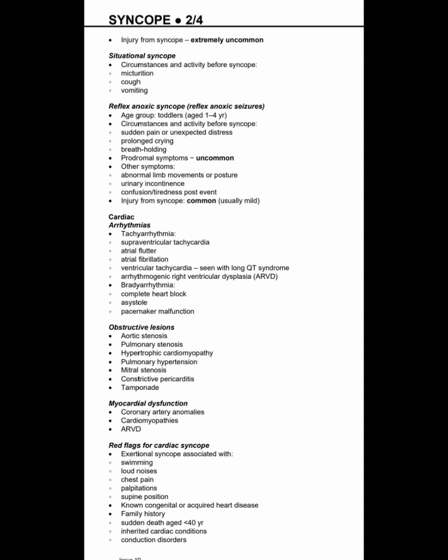Cardiac features. Cardiac causes are arrhythmias. These arrhythmias are tachyarrhythmias: supraventricular tachycardia, atrial flutter, atrial fibrillation, ventricular tachycardia seen with long QT syndrome, arrhythmogenic right ventricular dysplasia, ARVD; and bradyarrhythmias, that is complete heart block, asystole, pacemaker malfunction. So these are the cardiac causes that can present as syncope. Obstructive lesions are aortic stenosis, pulmonary stenosis, hypertrophic cardiomyopathy, pulmonary hypertension, mitral stenosis, constrictive pericarditis and tamponade. Myocardial dysfunctions causing syncope are coronary artery anomalies, cardiomyopathies and ARVD.